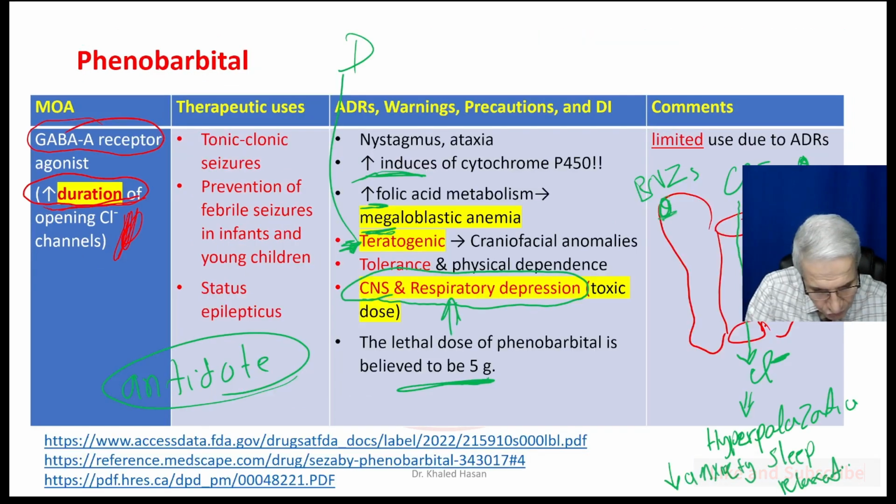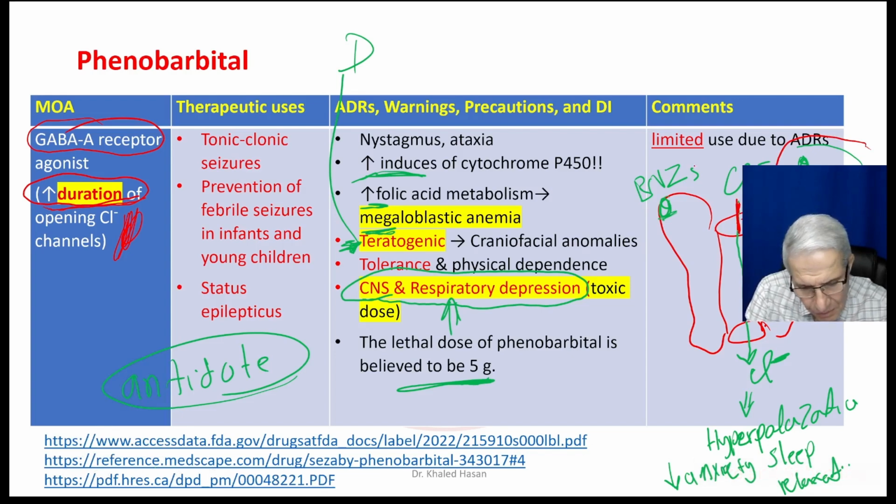But if you go back to the slide here, we discussed that phenobarbital binds to the GABA receptor, opening and prolonging the opening of the chloride channel.